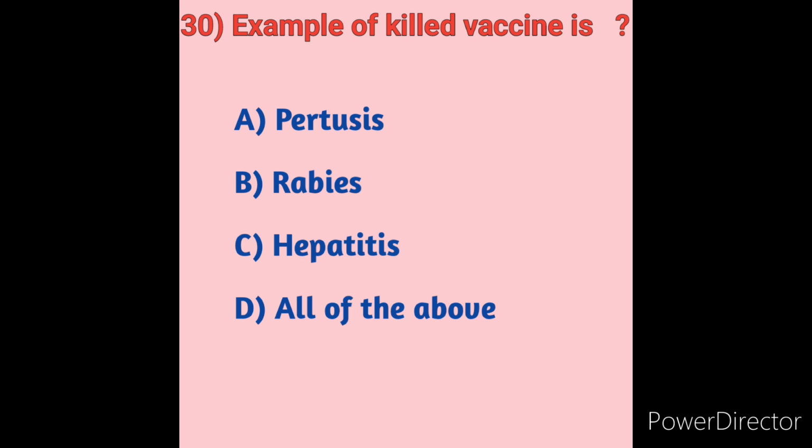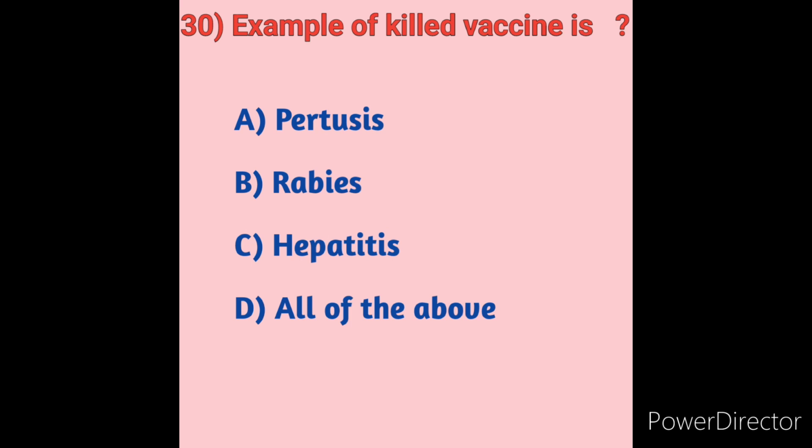In these options, what is an example of a killed vaccine? Killed vaccines are made from a protein or other small pieces taken from viruses or bacteria. The killed vaccines are flu, polio, rabies, DPT (diphtheria, pertussis and tetanus), poliomyelitis, hepatitis A or hepatitis B, and Haemophilus influenzae type B. These all are killed vaccines.